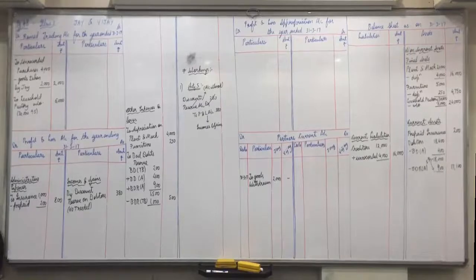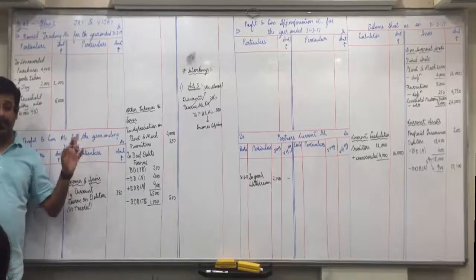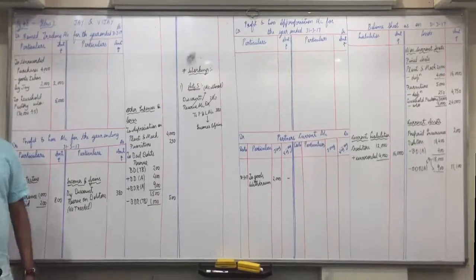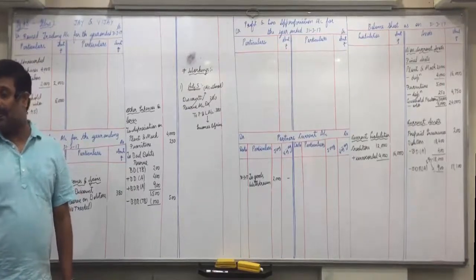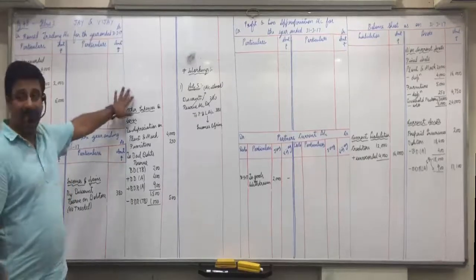Partner's loan, if no information is given, then at what rate will interest be calculated? 6%. What is the date given in bracket? 1/10/16. So October to March, you'll count interest for the period of 6 months. Count it: 30,000 into 6% into 6 divided by 12. Do you all get 900? One effect. Do you have any interest on loan given in the trial balance? No, means full amount of 900 is outstanding.